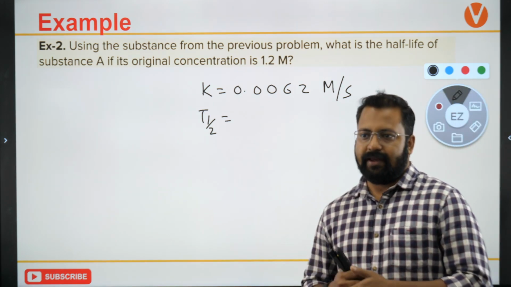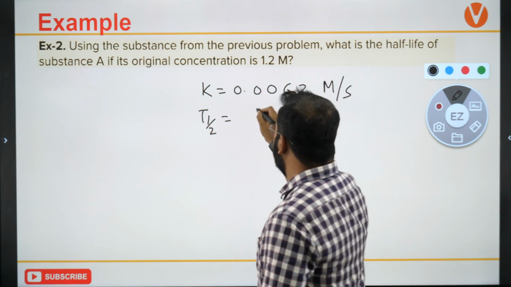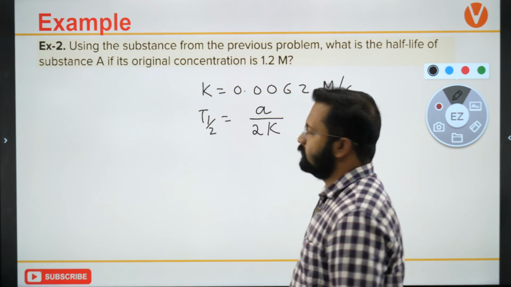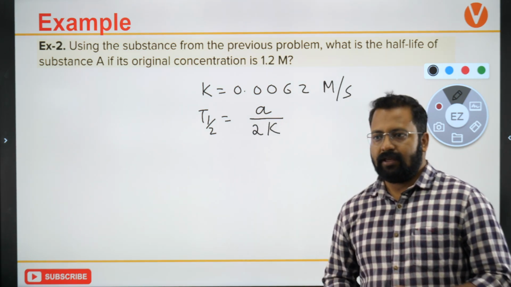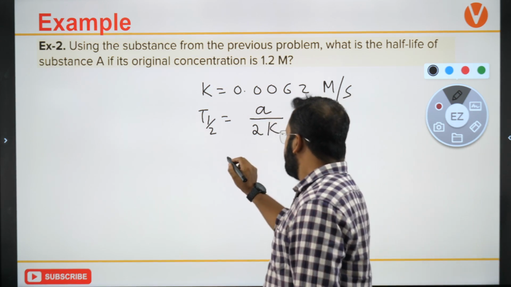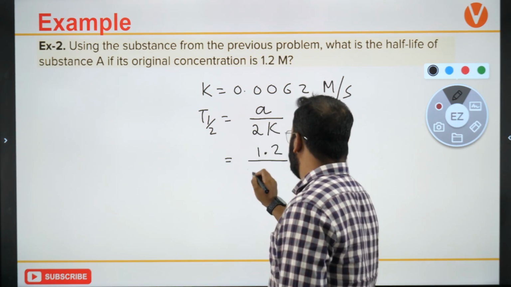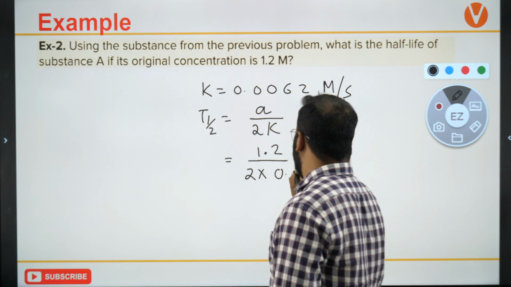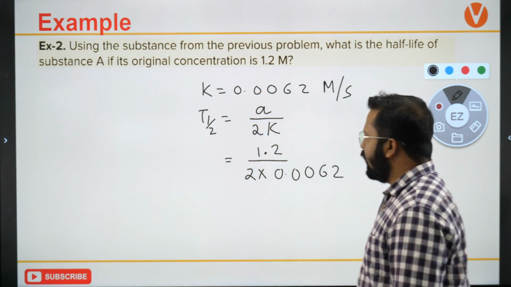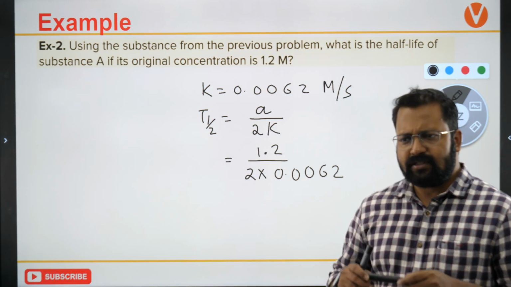Very good, Ajay. The expression for calculating half-life is A upon 2K. You think 60? Let's see. The A value is given as 1.2. This is 2 times 0.0062. This will be the half-life of the reaction. Are you getting 60?